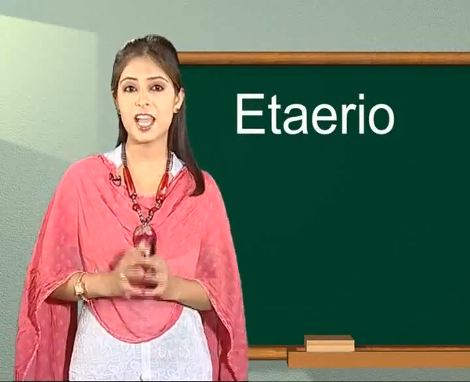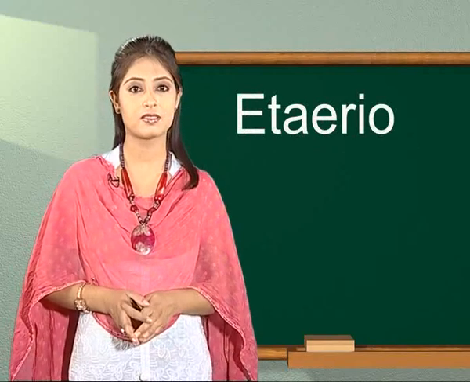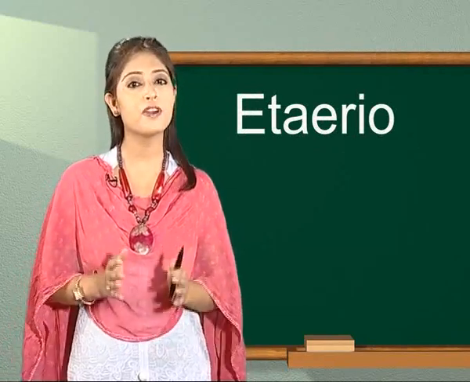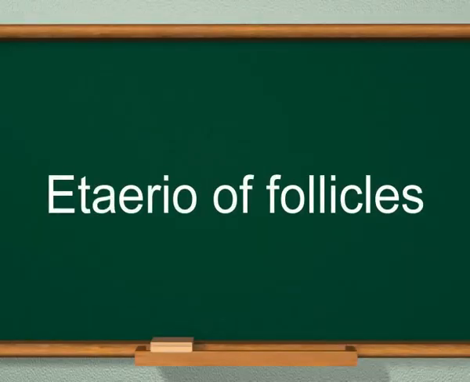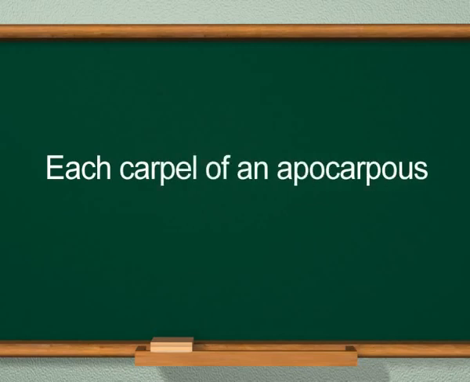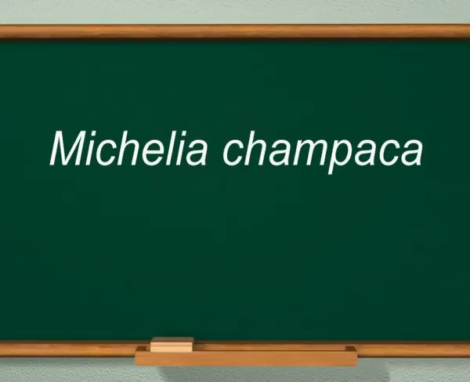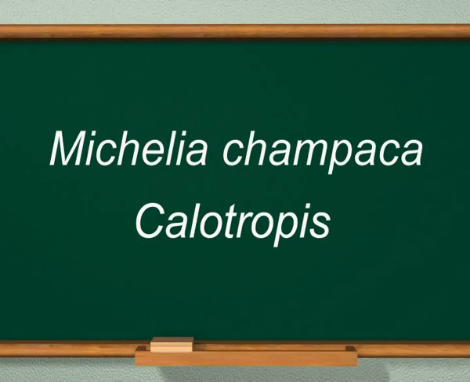There are different types of aggregate fruits. Let us discuss these types one by one. The first type is Etaerio of follicles. In this, each carpel of an apocarpous ovary develops into a follicle. Examples are Michelia, champaca and Calotropis.